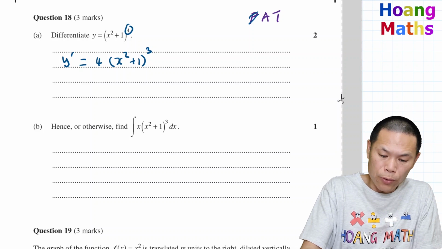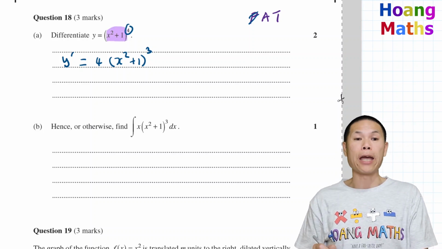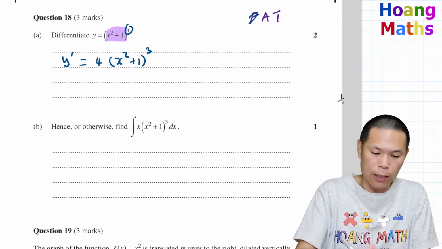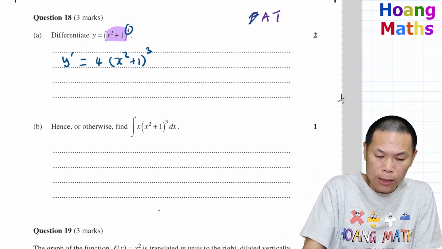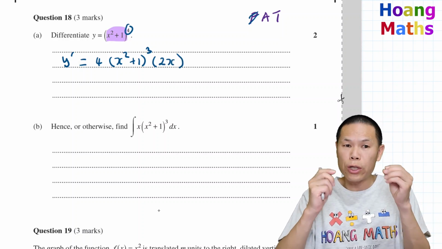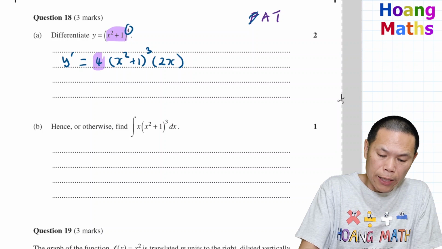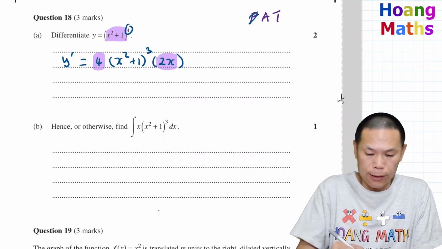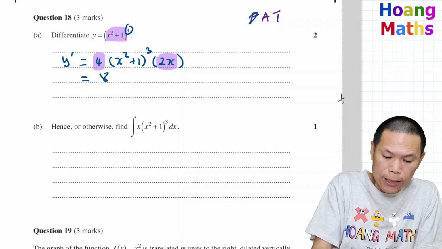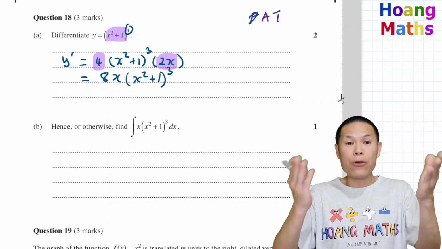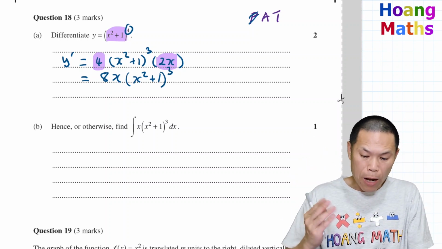The angle is inside the bracket here, counted as the angle. Differentiating 2x squared plus 1 will give me 2x. Keep that in mind. So it is times by 2x. I can just bracket it. So there you go. I just tidy this up by simplifying it. These times together give me 8x. So the answer is 8x times (x squared plus 1) to the power of 3.